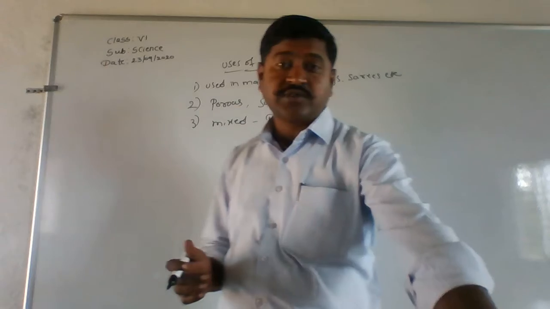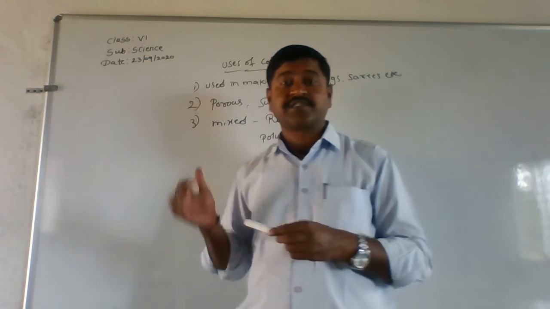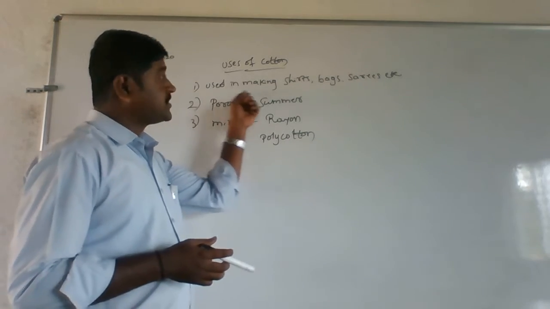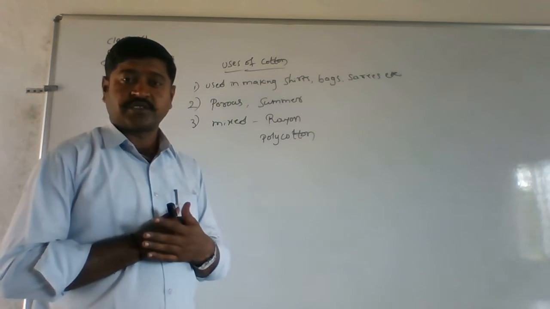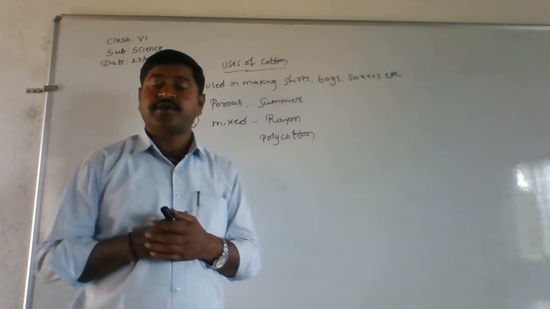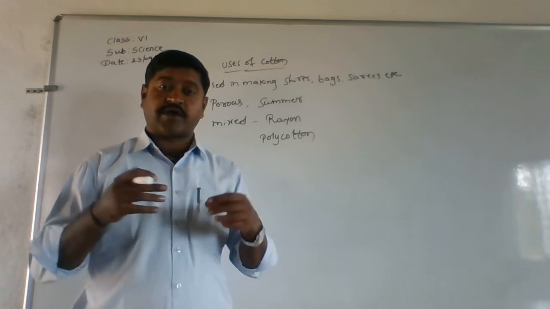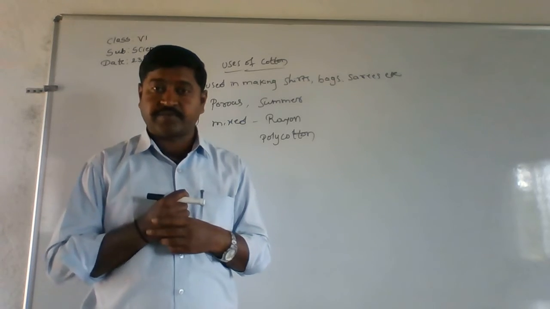What is going to be the use of having this cotton? So first, it is used in making shirts, bags, saris, etc. Then, as this cotton is porous in nature, it has a good absorbing capacity.